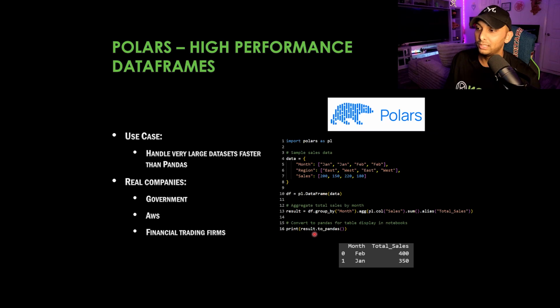And we're going to say print result to pandas. So it's calling this function on line 13 and printing to pandas. And just like that, we have an automated index row of 0 and then 1. So everything really starts at 0. And then the month is going to be February, January, and then total sales is going to be 400 and 350, just like we spoke about.